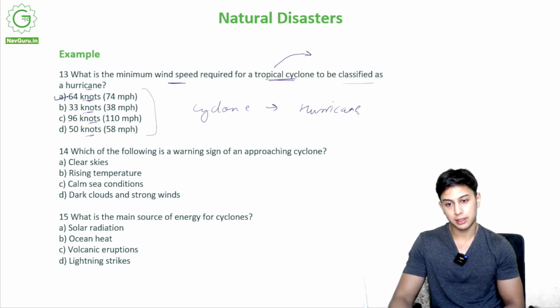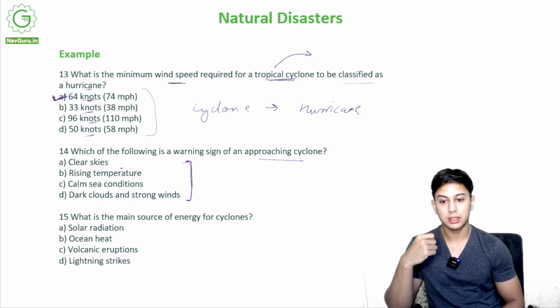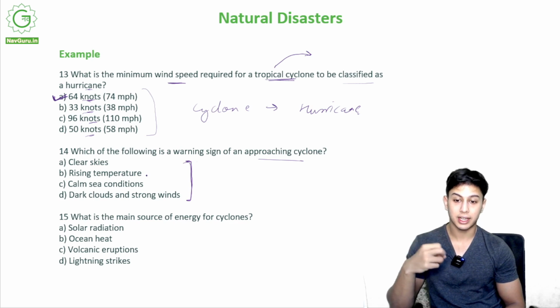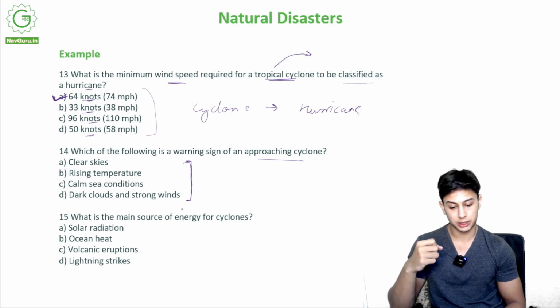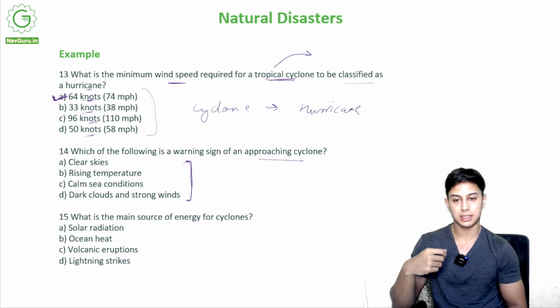It is 64 knots. Which of the following is a warning sign of an approaching cyclone? Now, out of these, something would occur before a cyclone comes. Out of these, which is it? Is it a clear sky? Is it a rising temperature? Is it calm sea conditions, or is it dark clouds and strong winds? What would happen? Create a basic understanding.